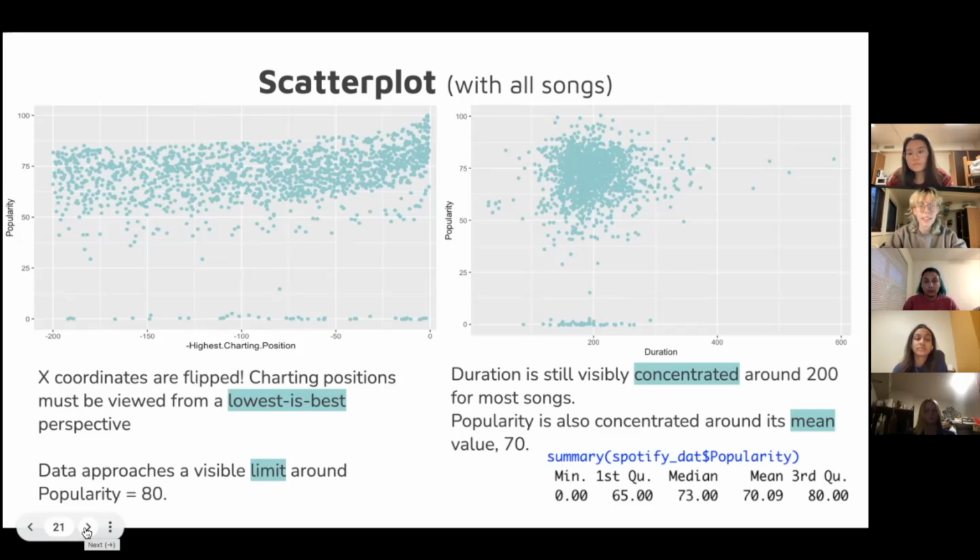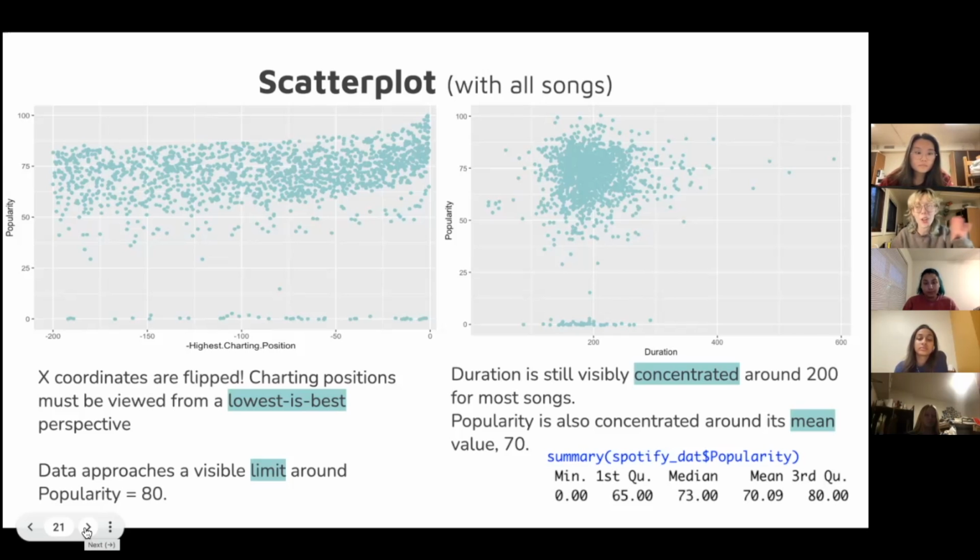You can see that the highest charting position, like around there, those have the values closer to 100, above 80. But also if you look underneath, where popularity is closer to 0, you can see that there are outliers at every level. So this teaches you a little bit about the index in general. Just because a song has a really high charting position doesn't mean that Spotify is going to put it as a really popular song, because it could have just been a one-hit wonder or something like that.